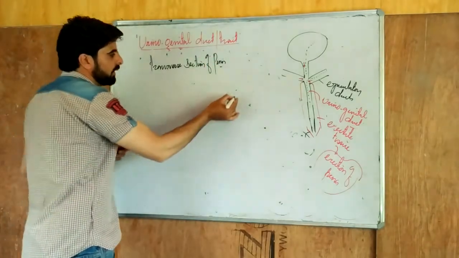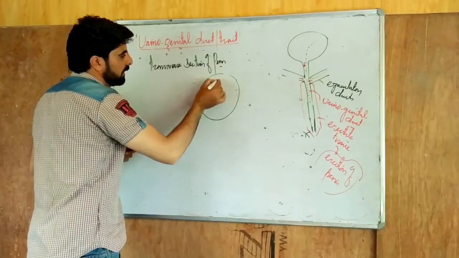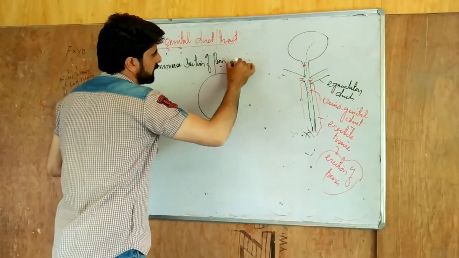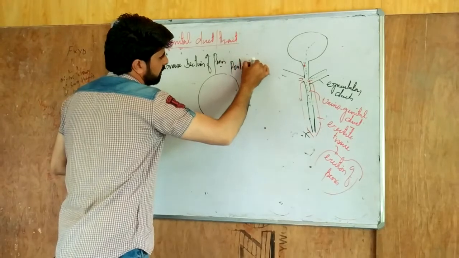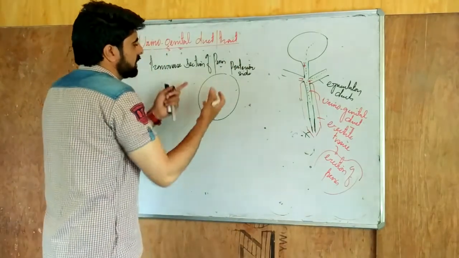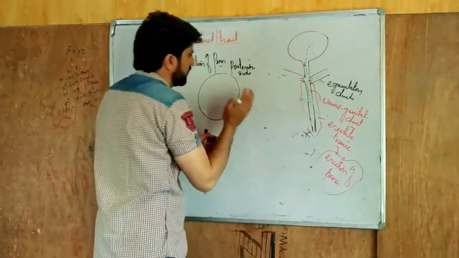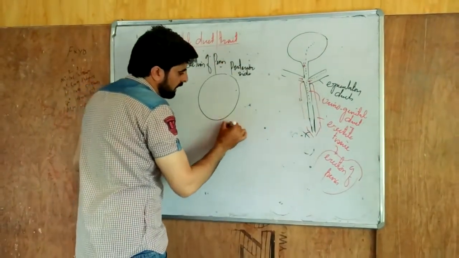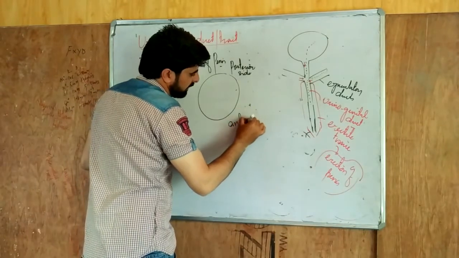In a transverse section, this one is the posterior side. During the cut, I am taking only the transverse section of it. Now this is the posterior side and this is the anterior side.